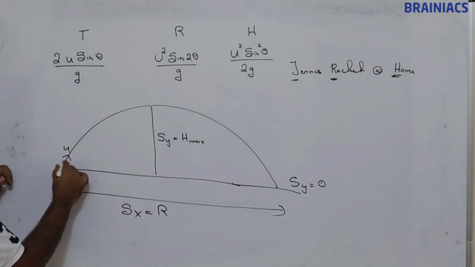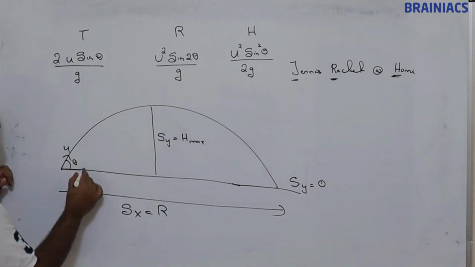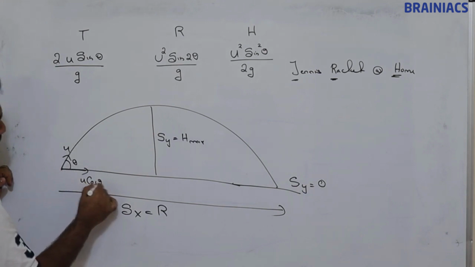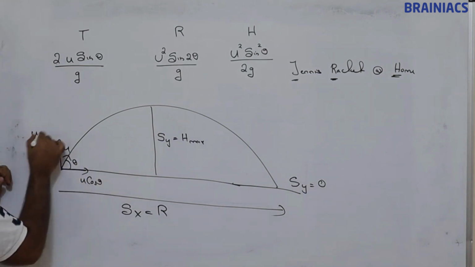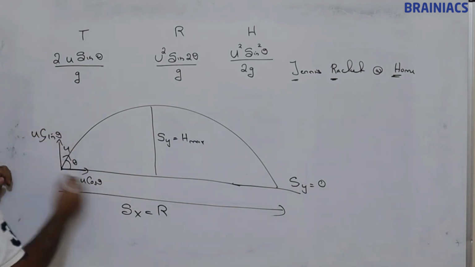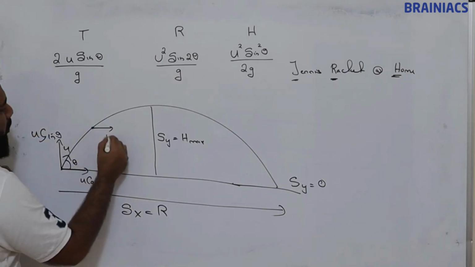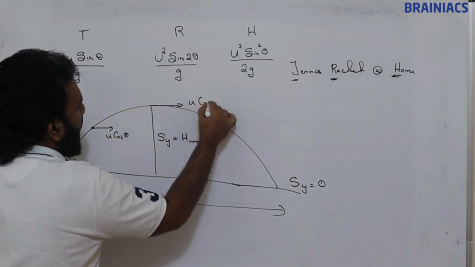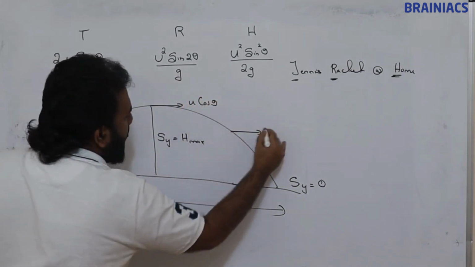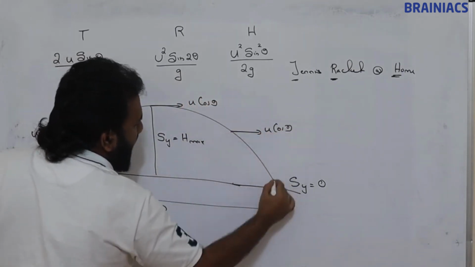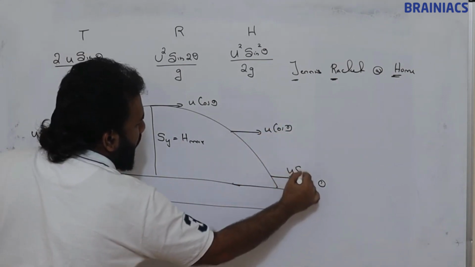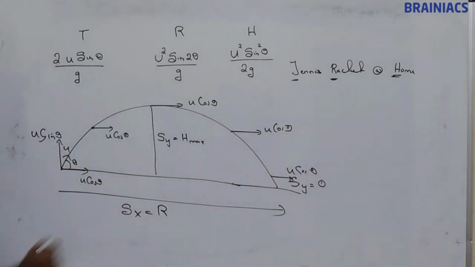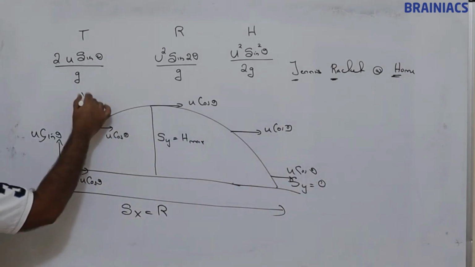Here if we are projecting with the velocity u, the horizontal component is u cos theta, and the vertical initial component will be u sin theta. But at every point u cos theta will be the same. U sin theta, yes, it will change.